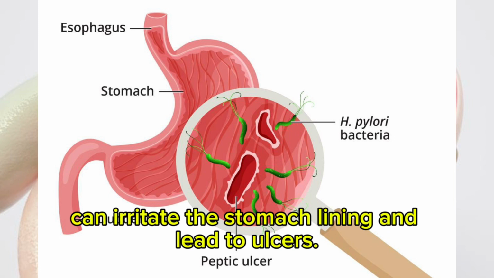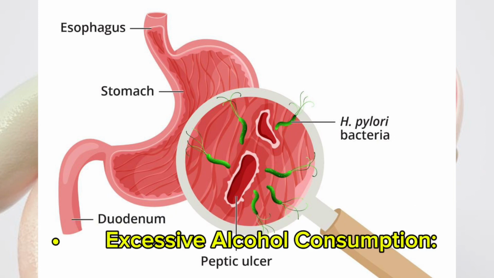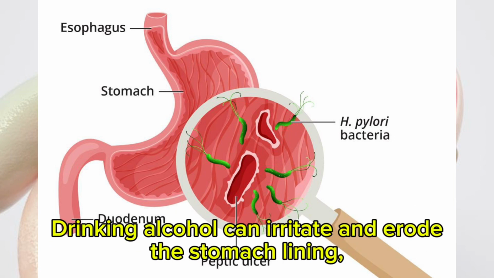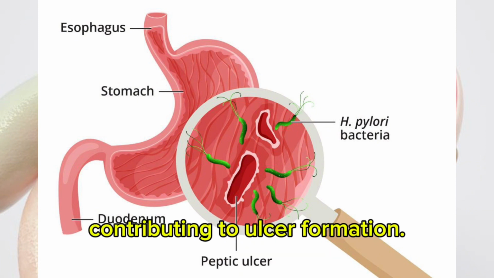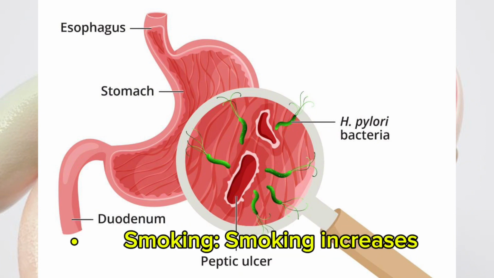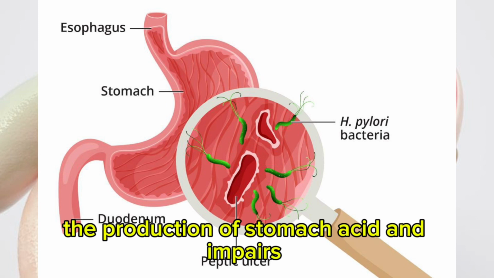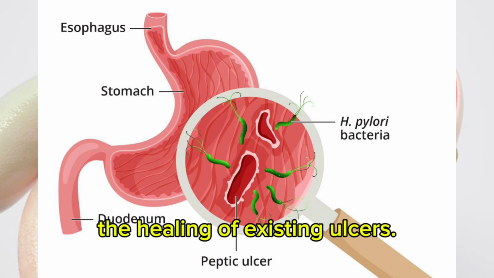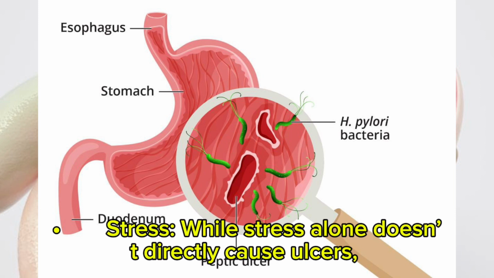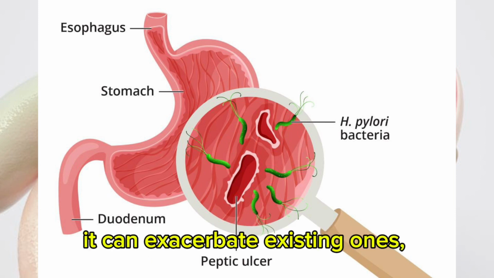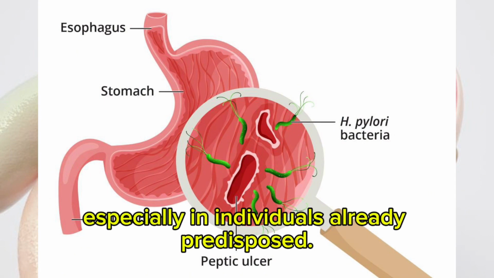to ulcers. Excessive alcohol consumption. Drinking alcohol can irritate and erode the stomach lining, contributing to ulcer formation. Smoking. Smoking increases the production of stomach acid and impairs the healing of existing ulcers. Stress. While stress alone doesn't directly cause ulcers, it can exacerbate existing ones, especially in individuals already predisposed.